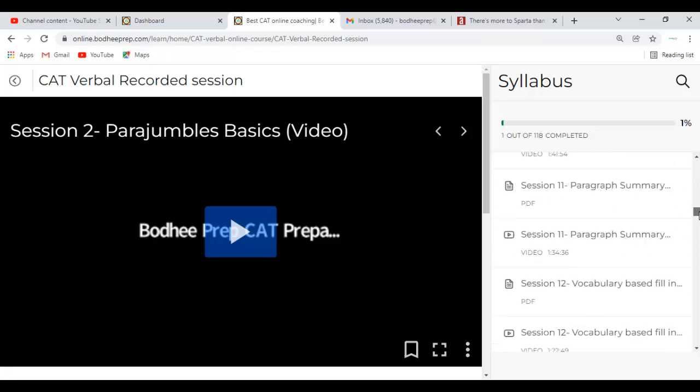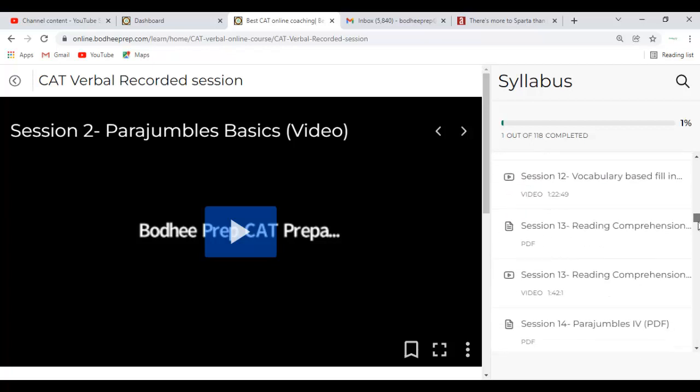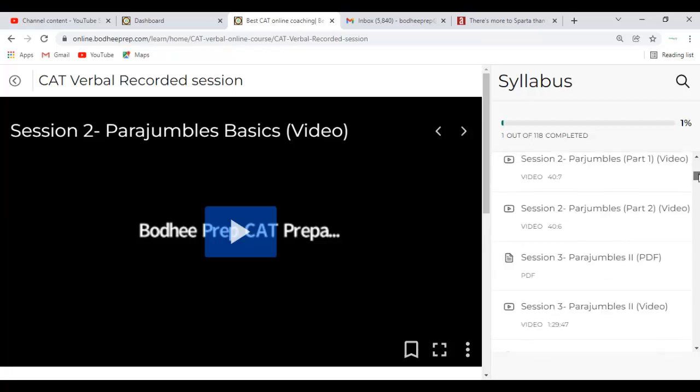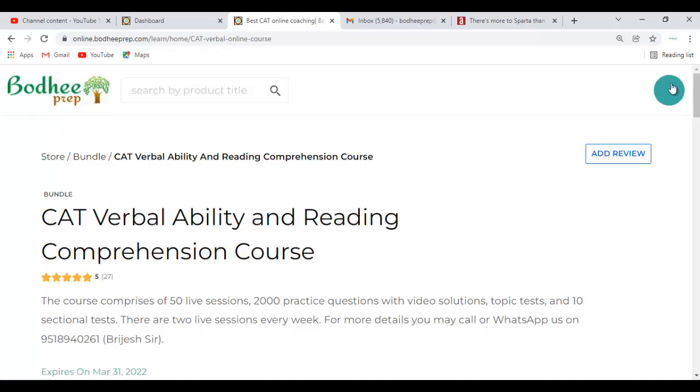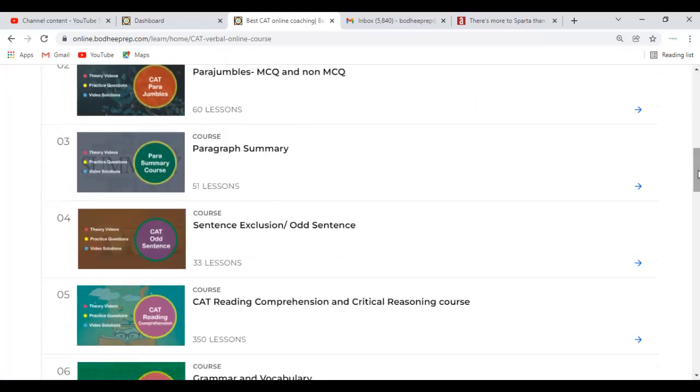For instance, if you look here, then this is paragraph summary. Go through the session, and also there are subsequent sessions as well. So no need to go through all the 8-9 sessions. You can just go through 2 sessions. They are enough. After going through the 2 sessions of paragraph summary, you can go back here and see if you can practice some questions from paragraph summary.